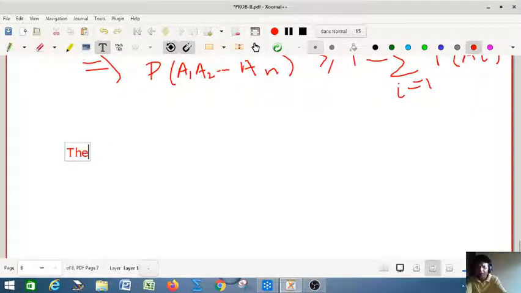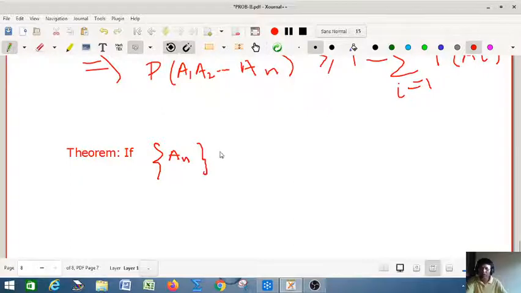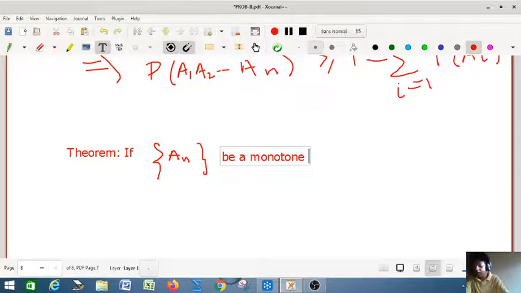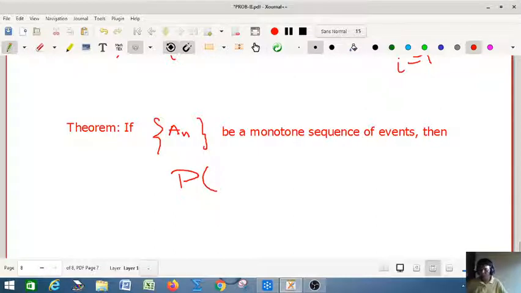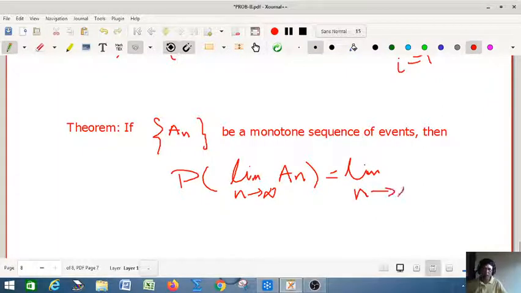It's a theorem that you have to prove: if sequence An is a monotone sequence of events, then you have a very important relation: probability of limit n tends to infinity An equals limit n tends to infinity probability of An.